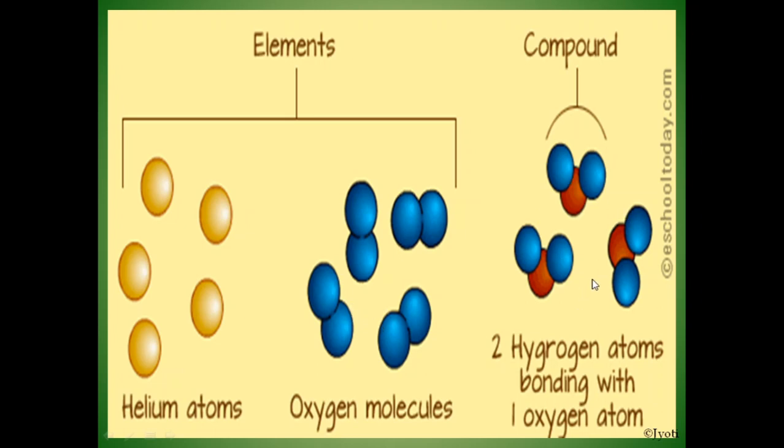But here you can see in the compounds, the hydrogen atoms bonding with the oxygen atoms. Okay. So, this is also a pure substance. But here you can see the particles are different. Two types of particles are present. Each molecule consists of two hydrogen and one oxygen. So it is a compound. But these hydrogen and oxygen can be separated by chemical method.